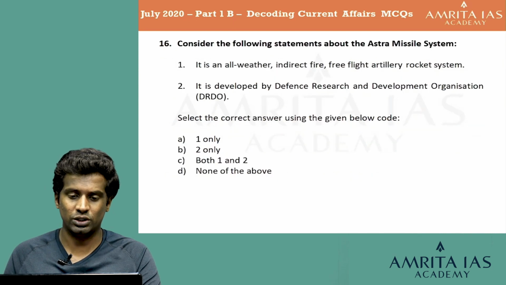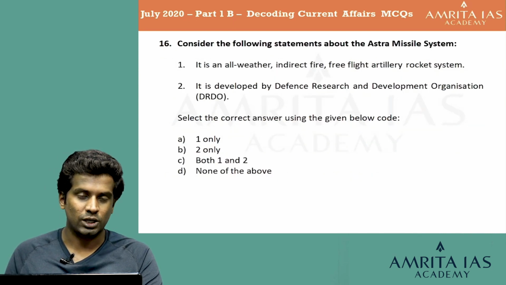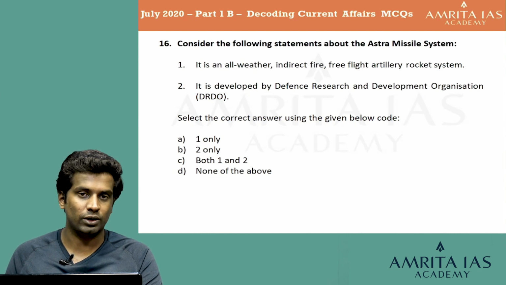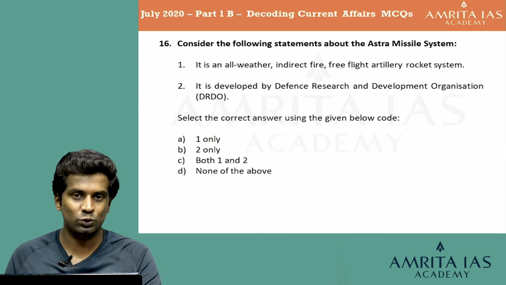Let's go for the next question. Consider the following statements about the Astra missile system. Statement 1, it is an all-weather indirect fire free flight artillery rocket system. 2, it is developed by the DRDO, or the Defense Research and Development Organization. Select the correct answer using the code given below. Option A 1 only, option B 2 only, option C both 1 and 2, and option D none of the above.